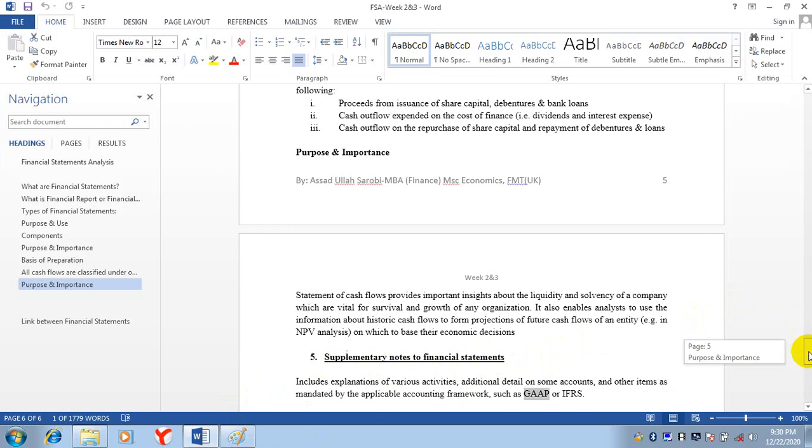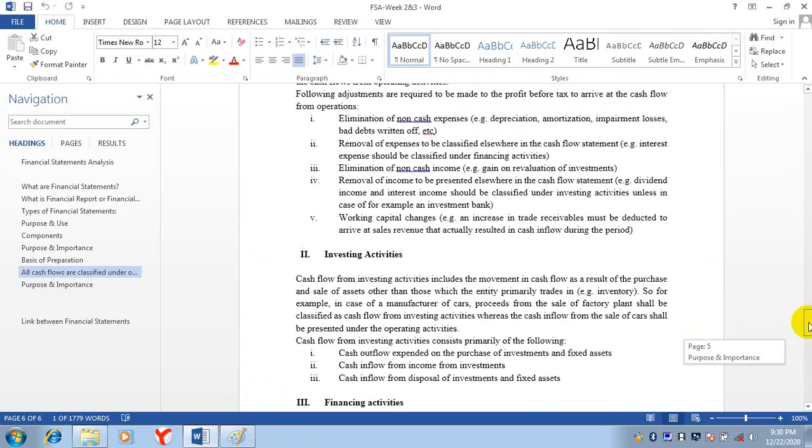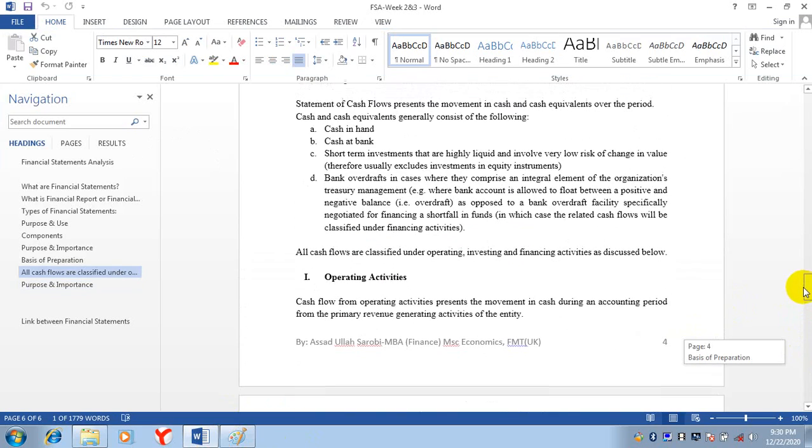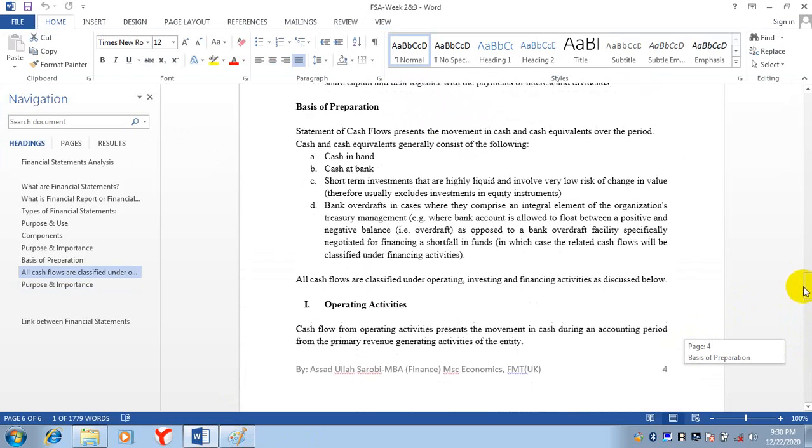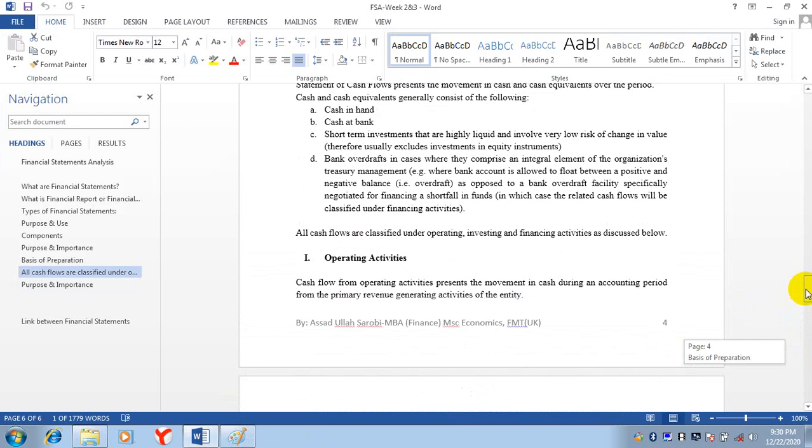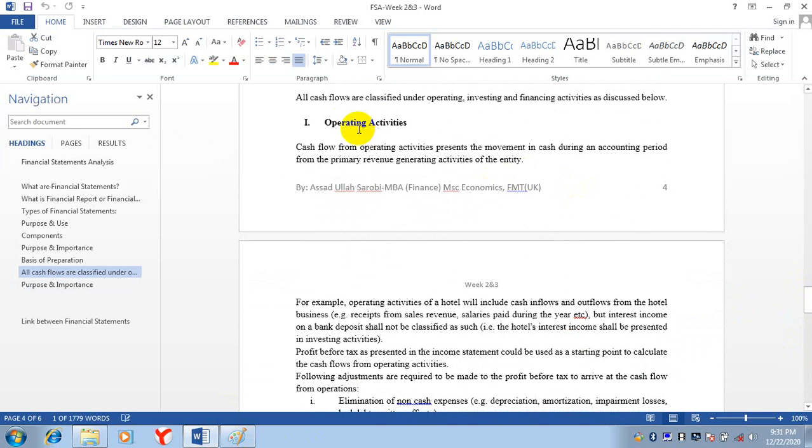Inshallah, there will be a question about this cash flow statement in the next chapter. So maybe inshallah you will understand this cash flow statement in detail. I think for today it is enough. Inshallah, in the next class we will talk about the cash flow statement again in detail.